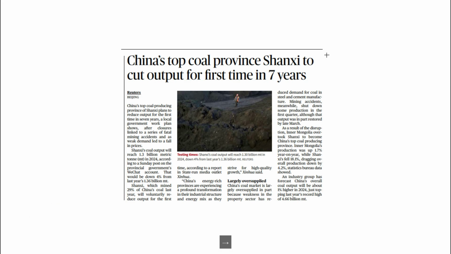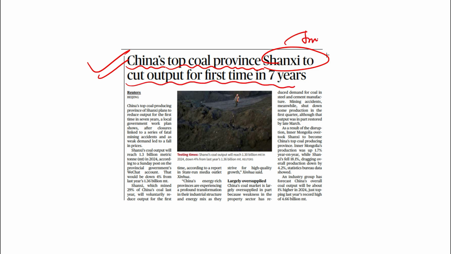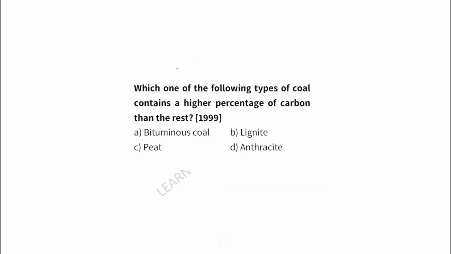You can see the context in which I have framed this question: China's top coal province, Shanxi, to cut output for the first time in 7 years. So this is very, very important, a Chinese coal producing area. You can see one PYQ: which of the following coals has the highest percentage of carbon? So the answer is anthracite.